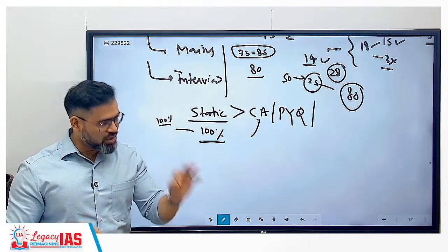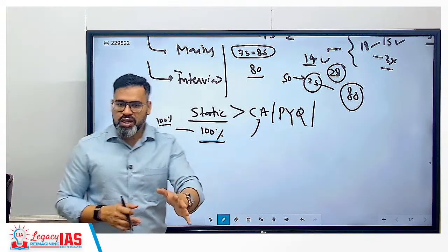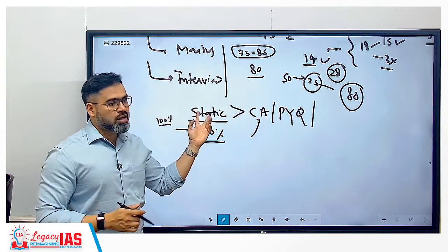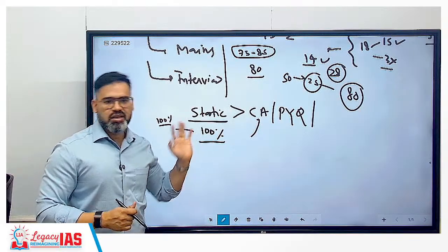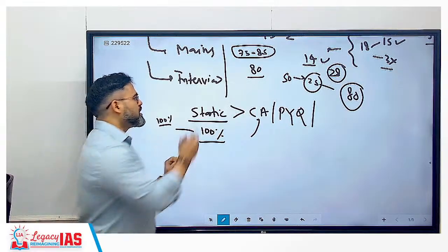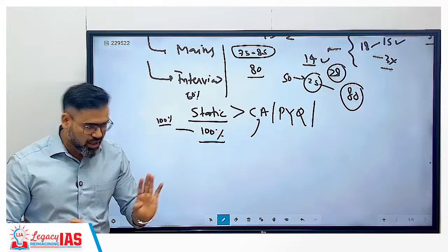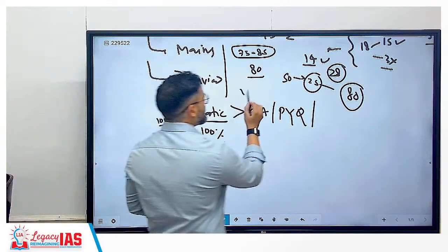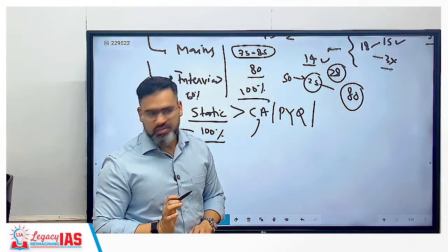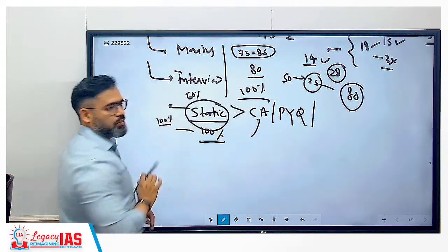That means if one student is there, see, we are taking a hypothetical situation. One student has not read current affair at all, zero, but he focused 100% on static portion, he will clear the exam. Other student has not focused 100% on static portion, that means he focused 50%. Again there is no 100% guarantee that he will clear the prelims exam, even if he covered 100% current affair. Correct? So static always should be your number one priority.